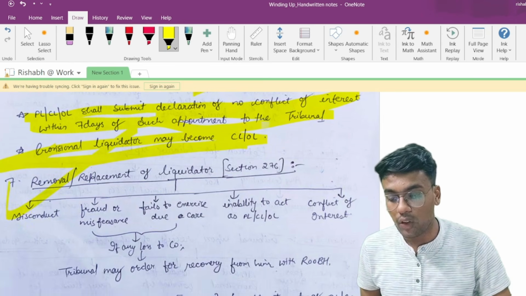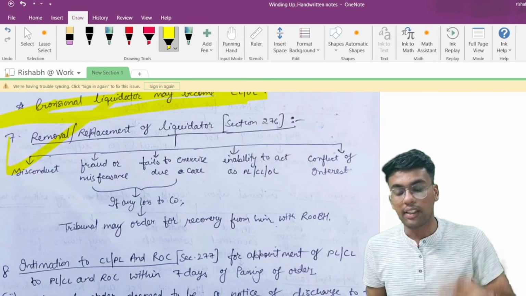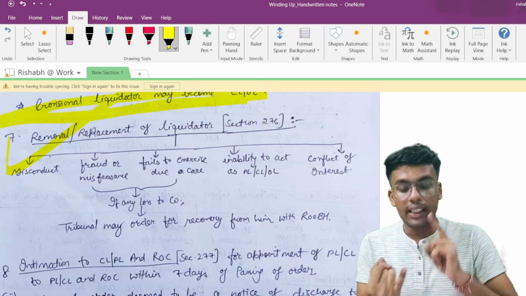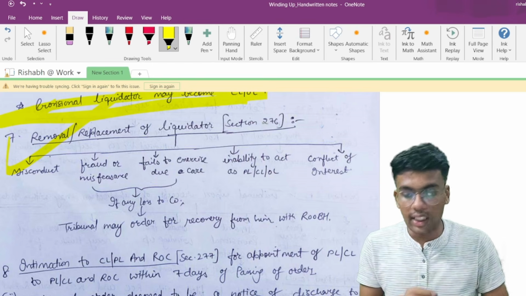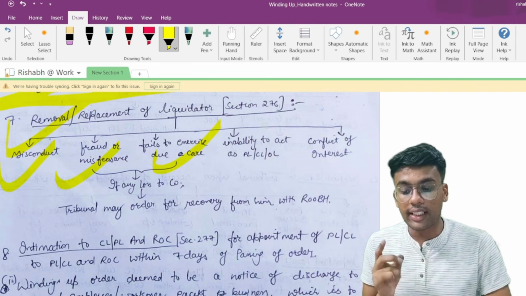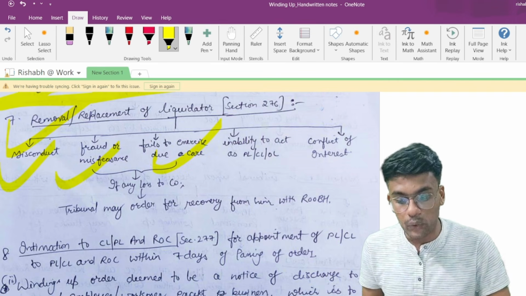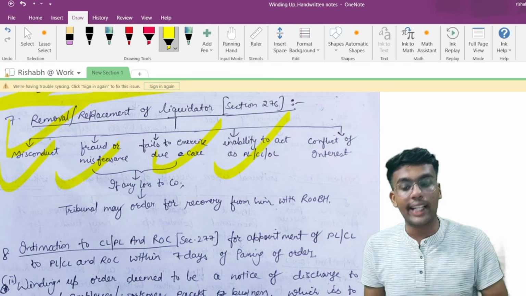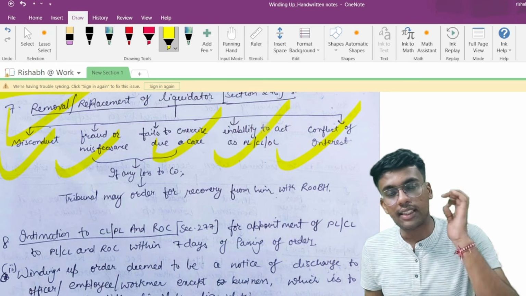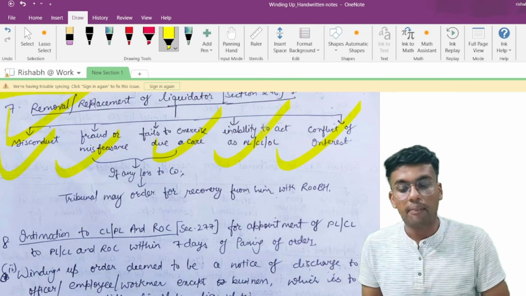Point number 7 talks about removal and replacement of the liquidator. Under what circumstances can a liquidator be removed? Liquidator can be either provisional liquidator, official liquidator, or the company liquidator. He has engaged in misconduct, fraud or misfeasance, he has failed to exercise due care, there is an inability to act as PL, CL, or OL, or there is any conflict of interest. Under these circumstances, he may be removed or replaced by the tribunal.